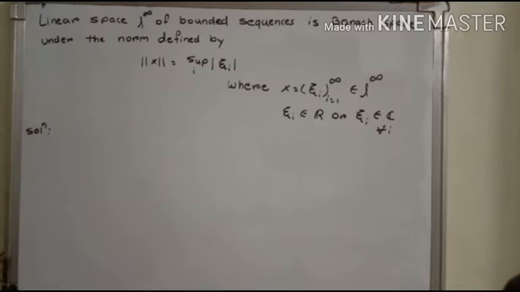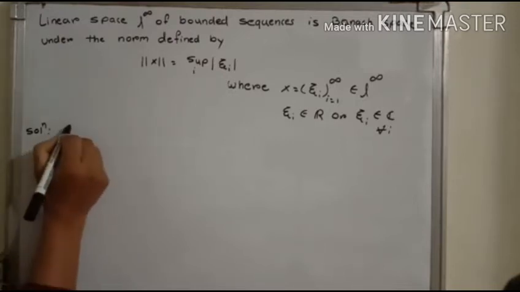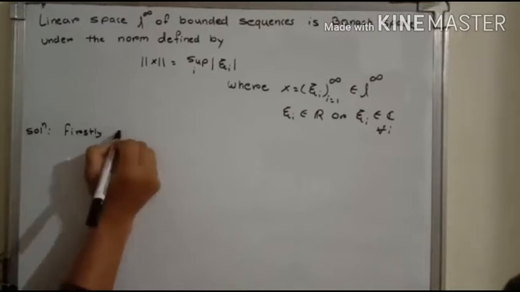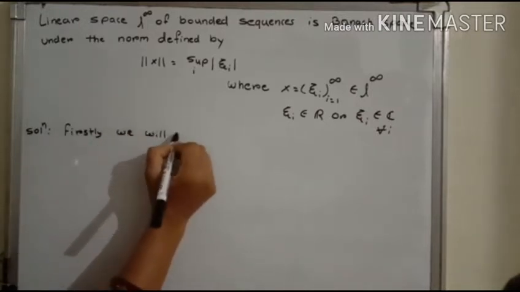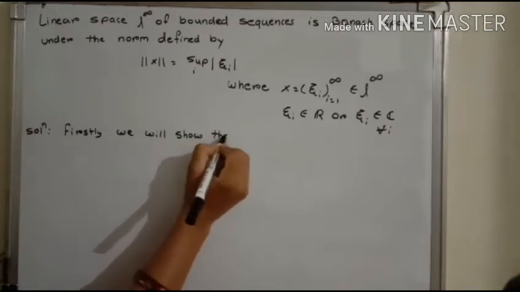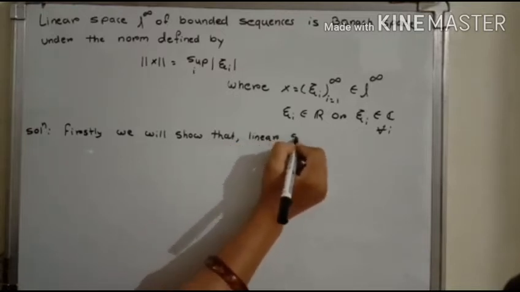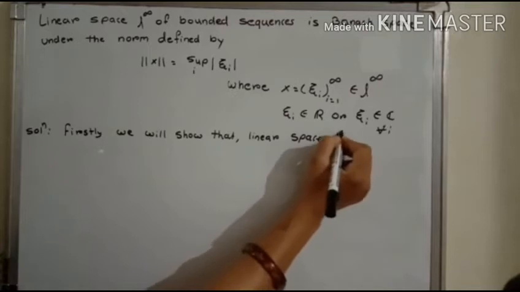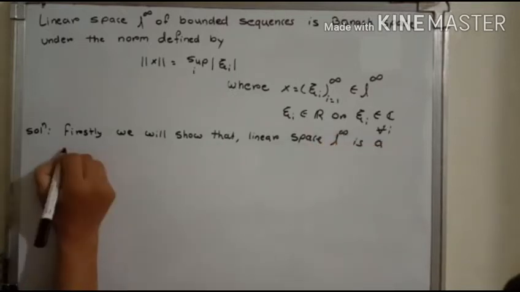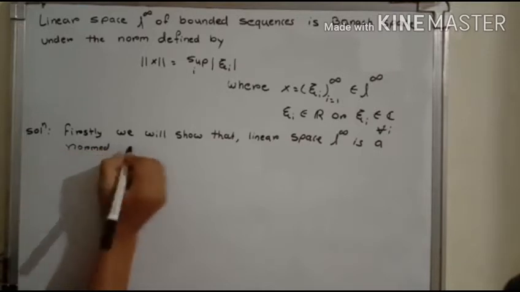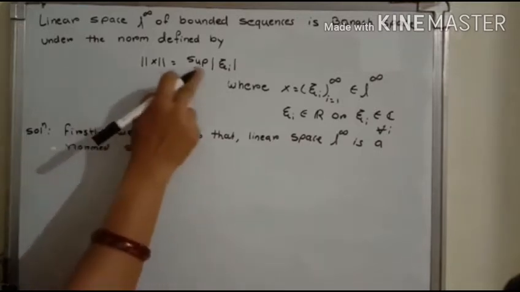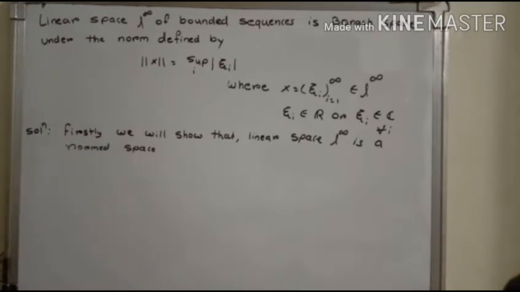To prove it, firstly we prove that the linear space L infinity is a norm space with the norm defined as norm of x equals the supremum over I of mod of xi I. So firstly we will show that the linear space L infinity is a norm space with the norm defined by norm of x equals the supremum over I of mod of xi I.